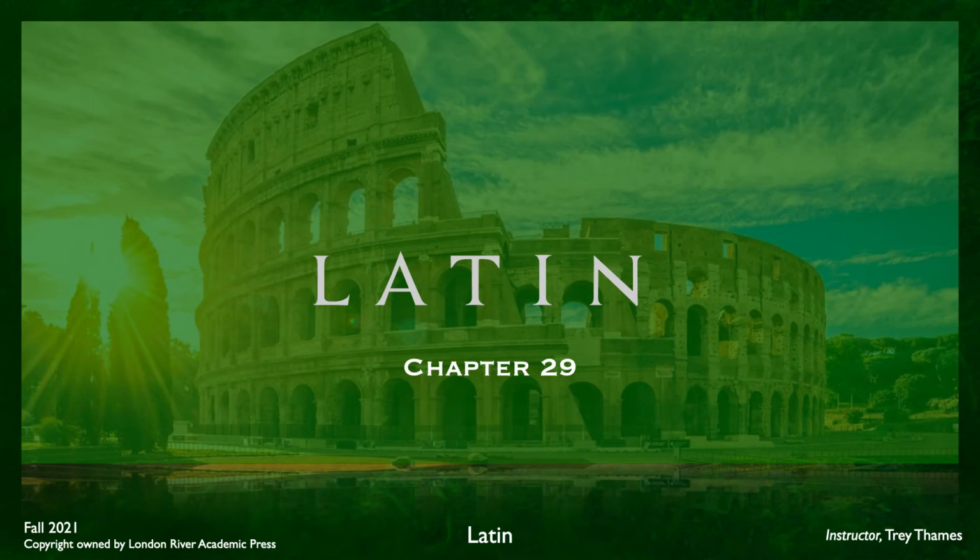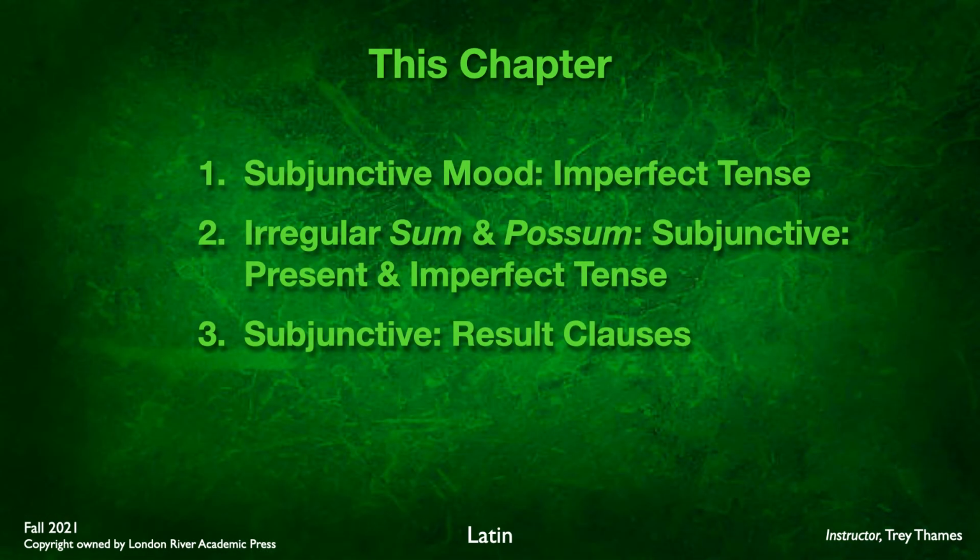Welcome to Wheelock's Latin, chapter 29. In this chapter, we're going to continue our look at the subjunctive mood, and this time we're going to add the imperfect tense to our studies. We will also be looking at the subjunctive forms of the irregular verbs sum and possum, and we'll also be adding result clauses to our repertoire of the uses of the subjunctive.